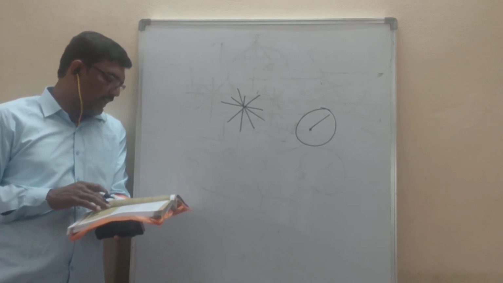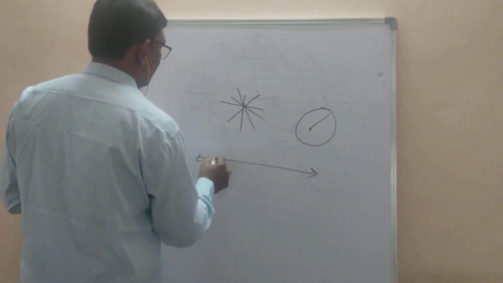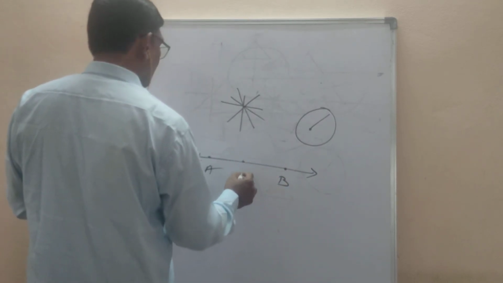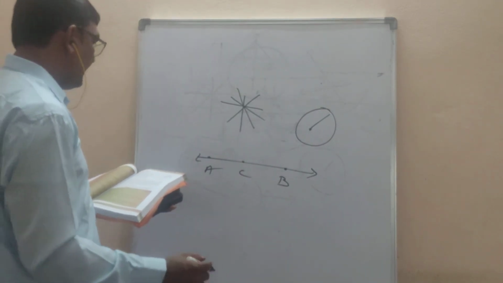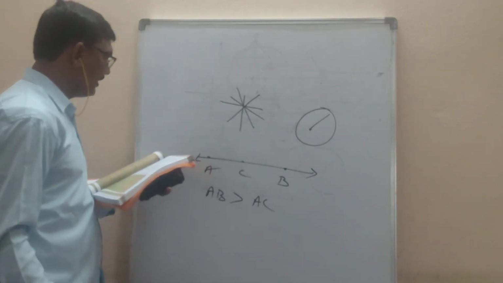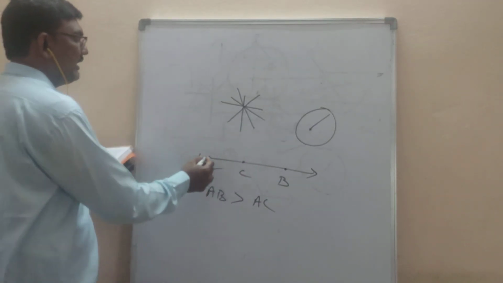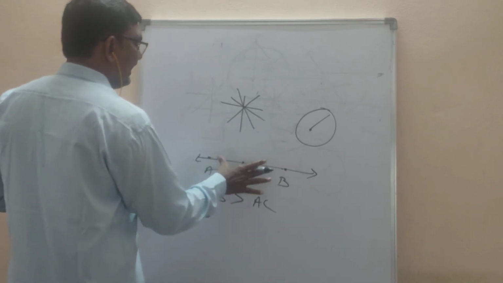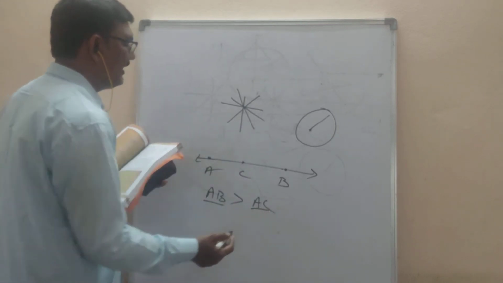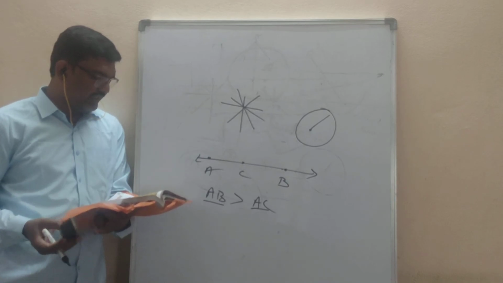From the figure, AB is greater than AC. The figure is given like this, and here they have given 3 points. The first point is A, the last point is B, and the middle point is C. Now he said AB is greater than AC. Here AC is part of AB. According to Euclid, the whole is always greater than the part. So it is true.